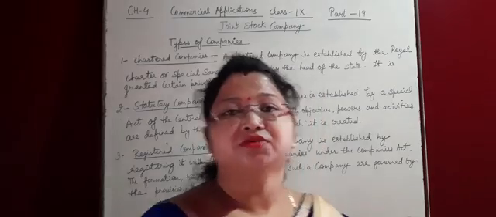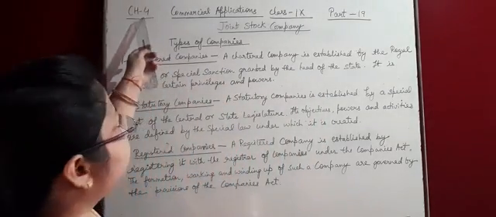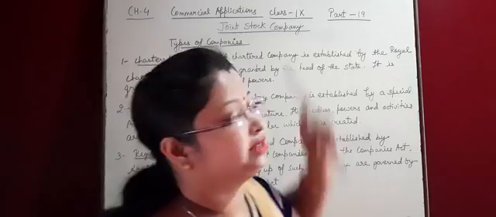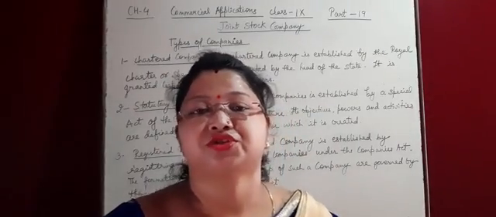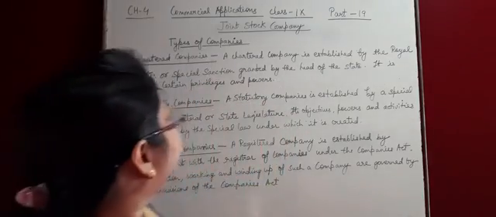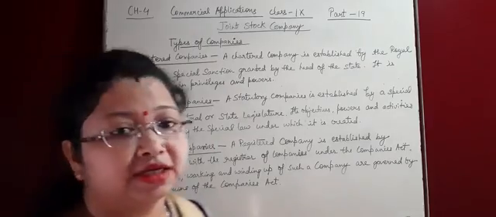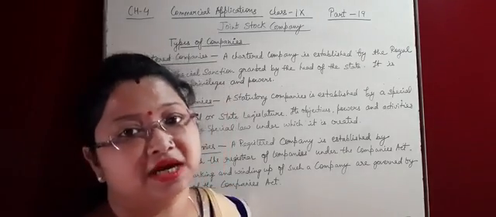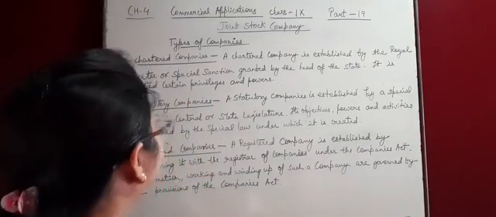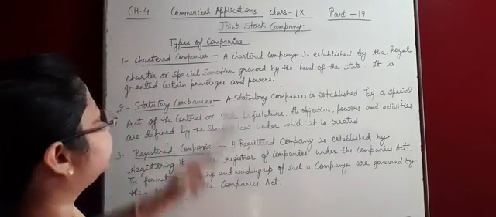I am going to continue chapter 4 part 90. Name of the chapter is Joint Stock Company. So first of all, today's topic is types of companies. I'll tell you about the different types of companies in the Joint Stock Company. Okay. So first point is chartered companies.